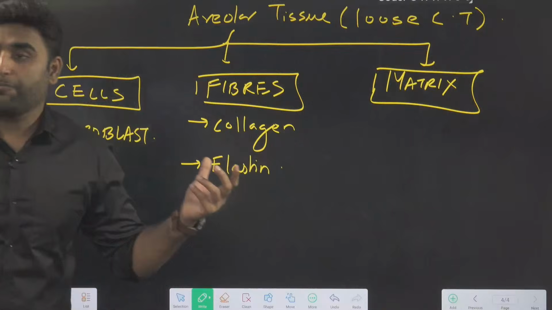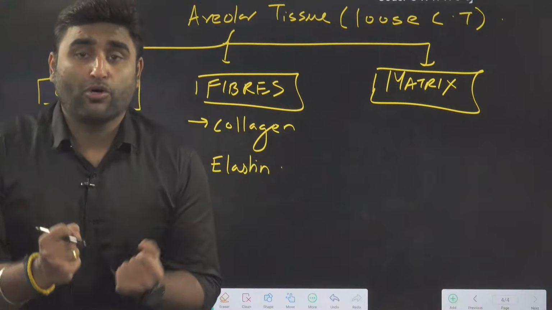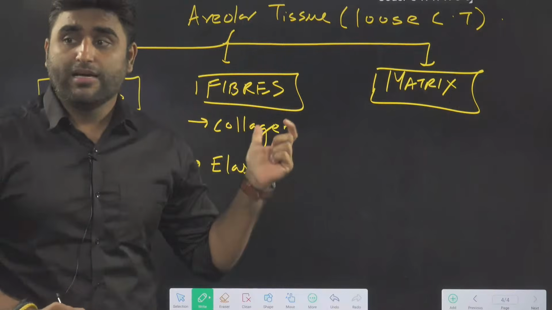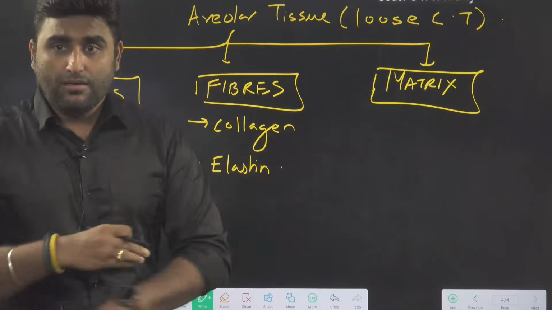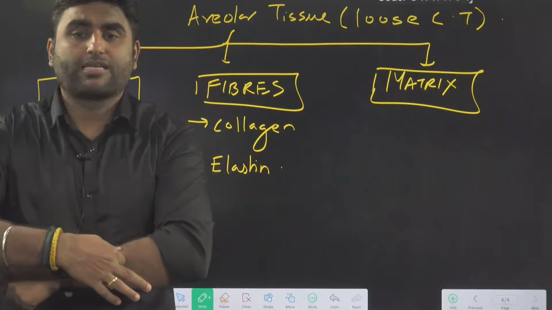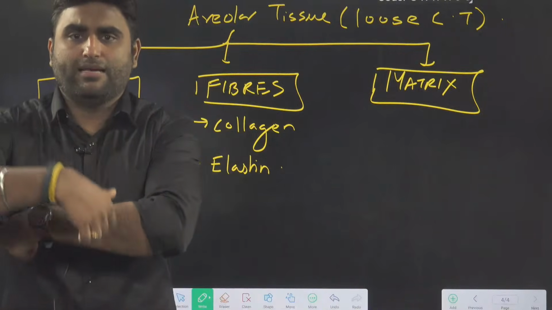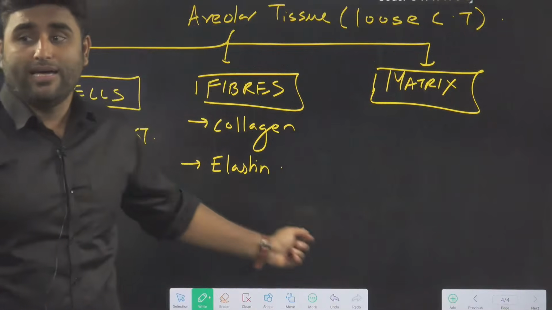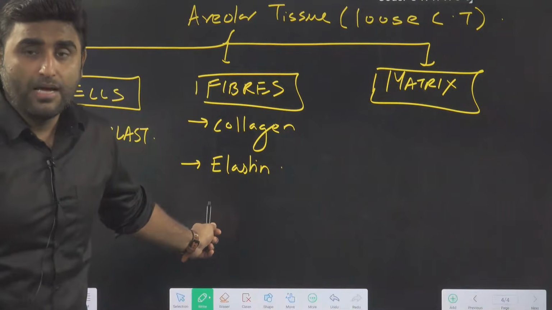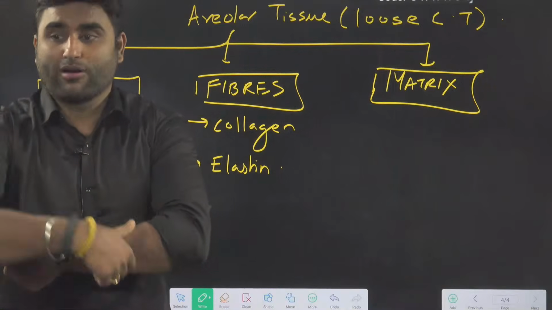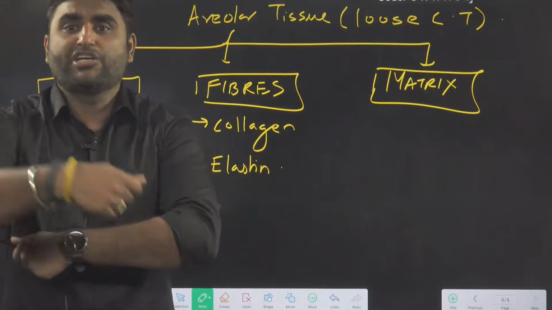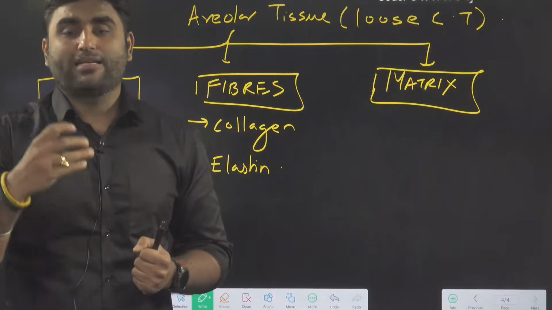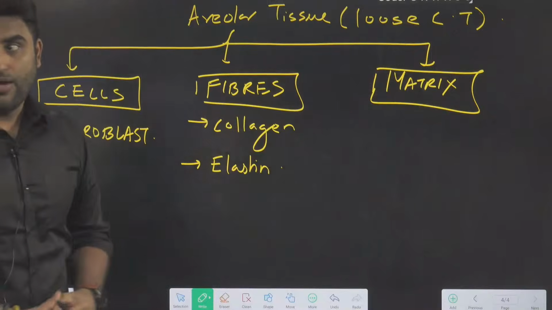Collagen is a tough protein. Strength and rigidity come from collagen. If you are able to pinch your skin, if a little bit of skin along with some tissue is coming out, that is due to elastin in your loose connective tissue. But at the same time, you cannot stretch more, you cannot pinch it more. Why? Because collagen fibers are resisting it. So that is the strength and rigidity of your areolar tissue.